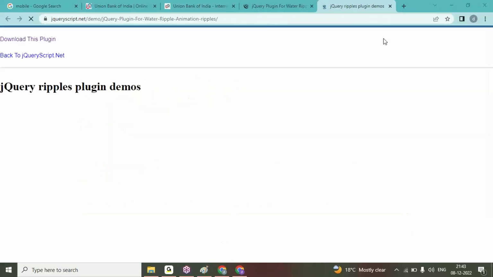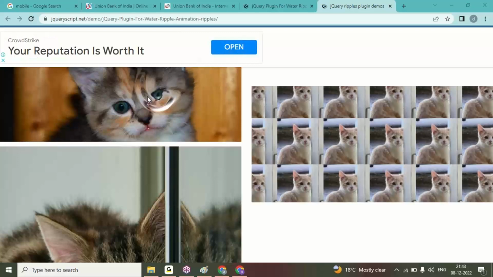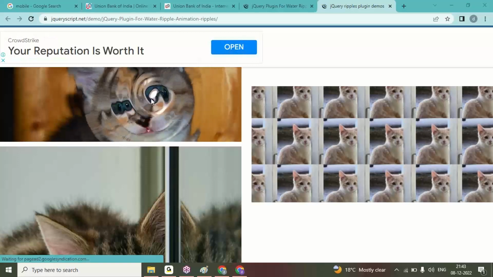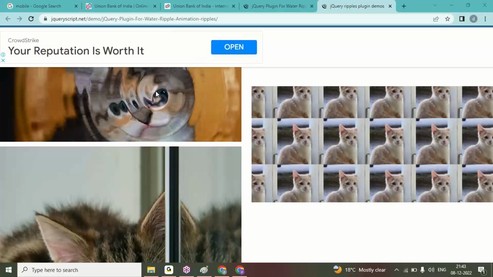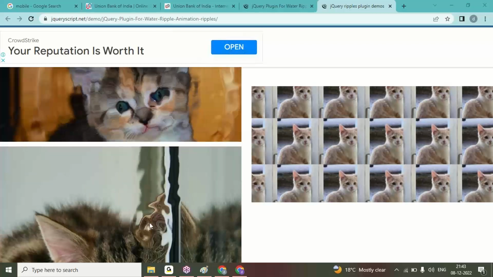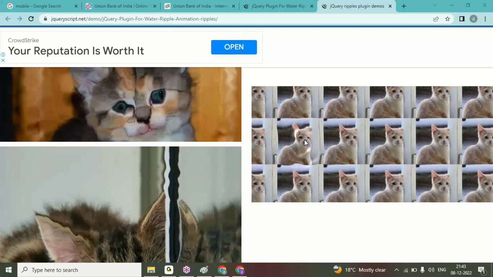Water rippling effects, I can show to the user by this. See here. This type of effects we can create with jQuery. Okay, this way you will understand how to use that jQuery concept.